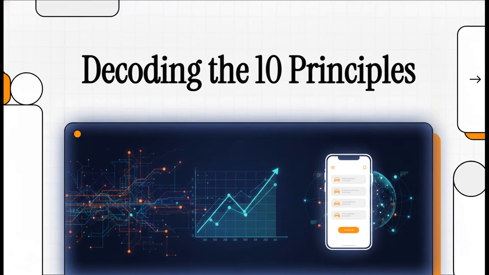Have you ever wondered what actually runs the world? I mean, not the politicians, not the tech giants, but the invisible, underlying code that dictates human behavior and processes the reality around us. Well, today, we are definitely not looking at economics as some dry, dusty academic subject. No way! We're going to treat it as the ultimate source code, the fundamental algorithm of human decision-making. We're going to decode the 10 principles of economics, extracting them straight from the foundational texts to see exactly how this global operating system actually works.